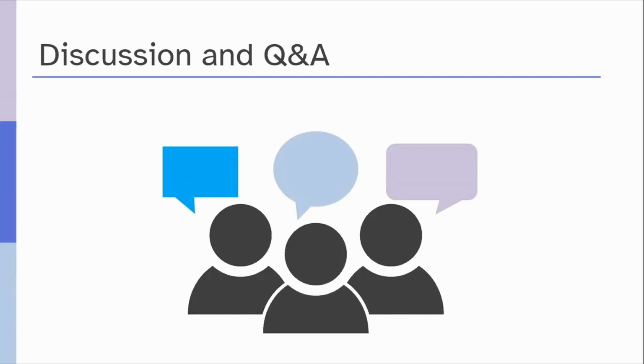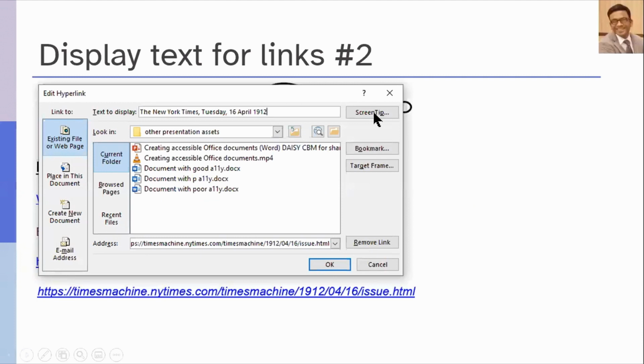That's great, thank you. I have a question from Dinesh, which is related to the hyperlinks. Prashant, you showed how you can add display text for hyperlinks. Dinesh is asking about, what about the screen tip? This was something that popped up as well on the screenshot. What's the role of the screen tip, please?